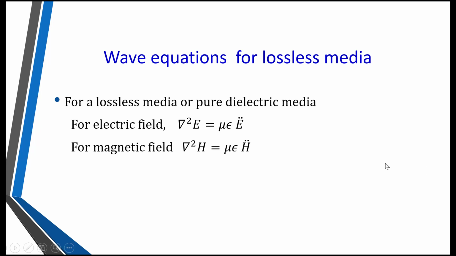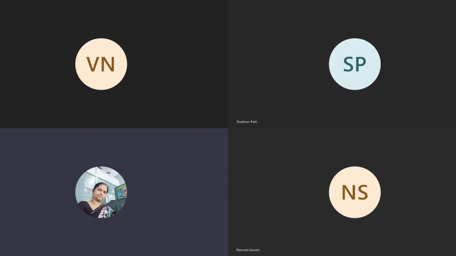We have derived equations for electromagnetic wave considering Maxwell's equation for different medias, for lossless media, for lossy media, and for pure air and for pure conductors. So one by one we are going to analyze them again. So for lossless media we have derived these equations.